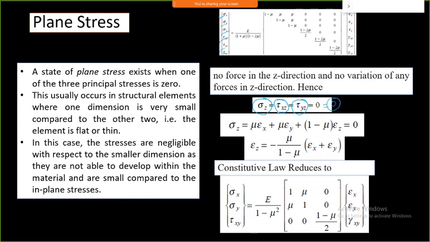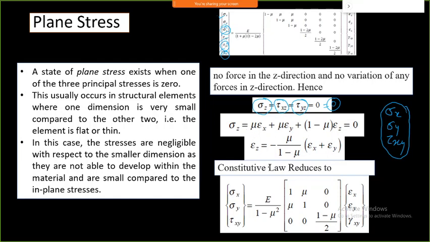So obviously I am going to reduce 3 equations directly: sigma z, tau xz and tau yz. These three equations I am going to remove, and I am only relying on sigma x, sigma y and tau xy. So these three equations are sufficient.